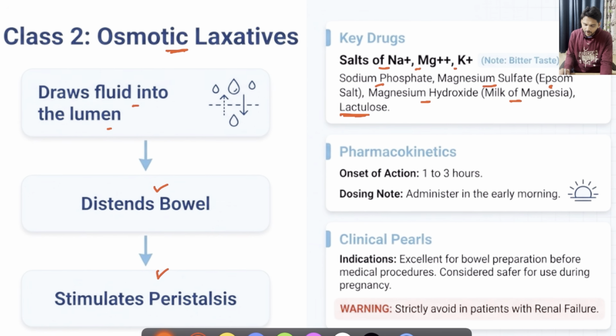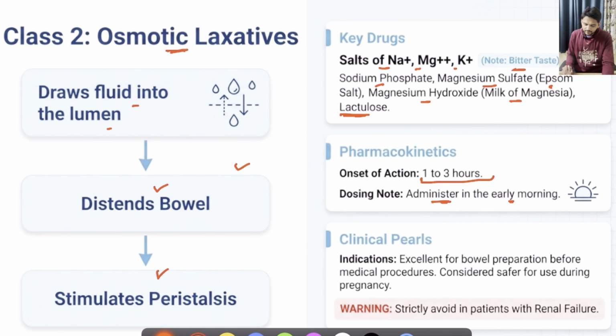And the majority of these will have a bitter taste. So these osmotic agents, when they enter the lumen, do an osmotic drag of the fluid, leading to distension of the bowel and stimulating peristalsis. For this action, they just need 1 to 3 hours. So we can consider it a quite faster acting group of medications. So it is better to administer these medications in the early morning. Within 1 to 3 hours, all its mechanism will be happening, leading to the evacuation, which matches the physiological timing for many patients.